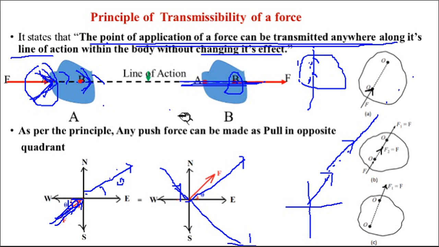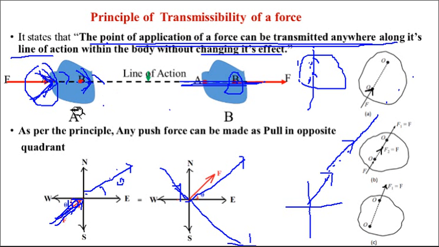If we apply this force at point A, B, C, D, whatever point in the figure, it will have the same effect. So this is about the principle of transmissibility.